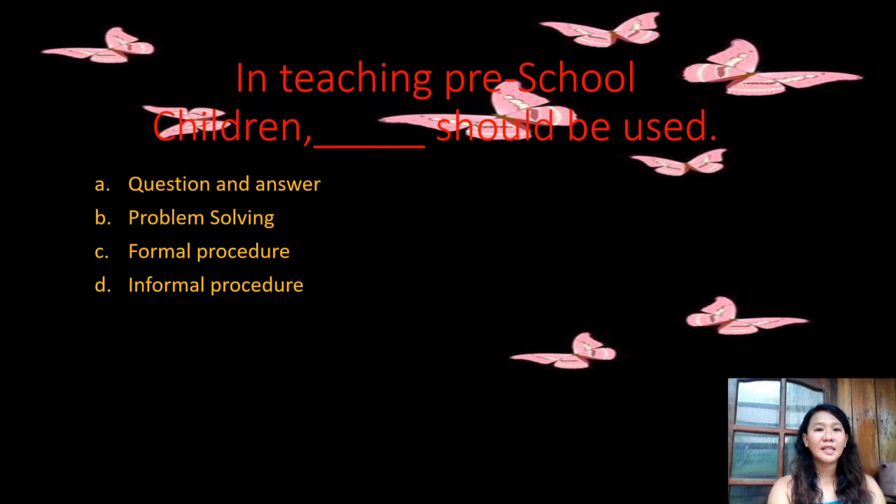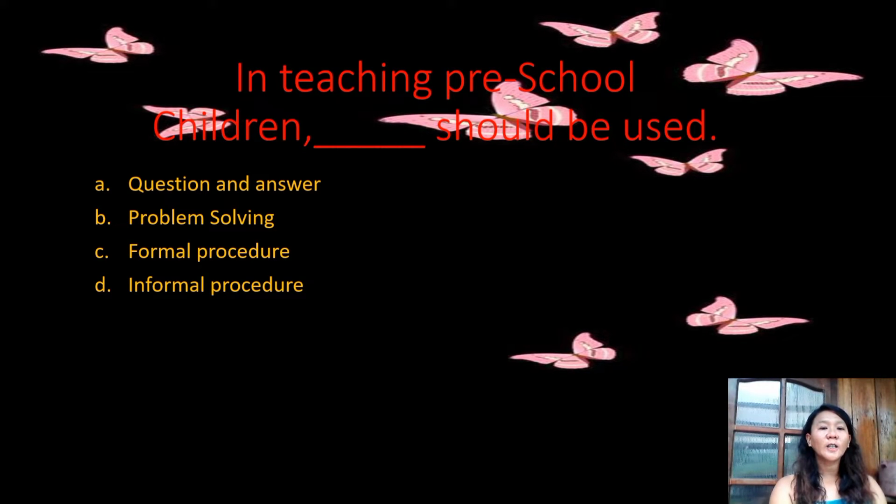Let's proceed. In teaching preschool children, blank should be used. A. Question and answer. B. Solving problem or problem solving. Letter C. Formal procedure.